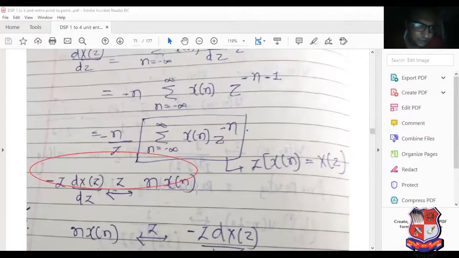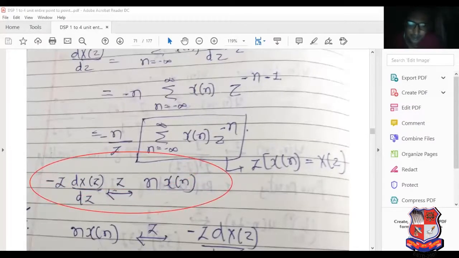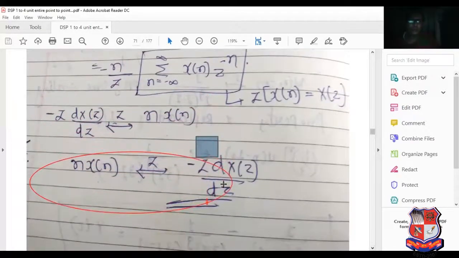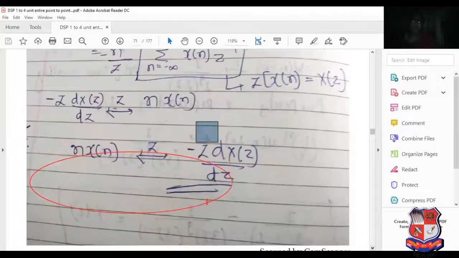This is the most important property regarding the external examination. It is asked directly in terms of MCQ also. Please prepare this very carefully. It is the differentiation property: n x of n equals minus z dx of z by dz.